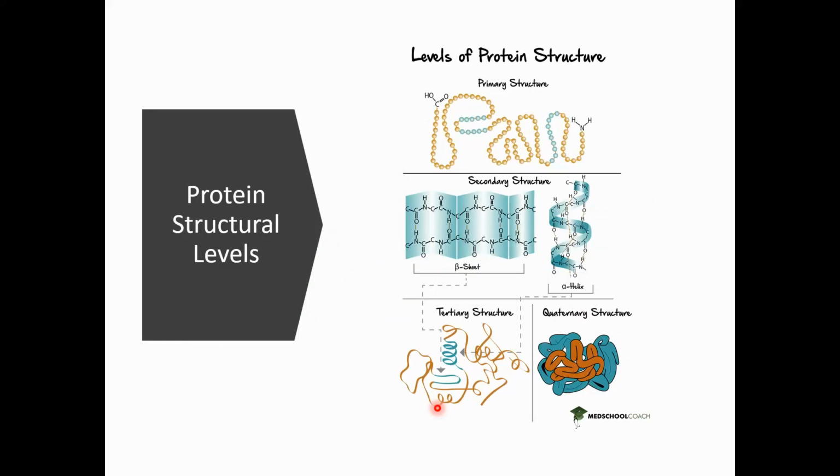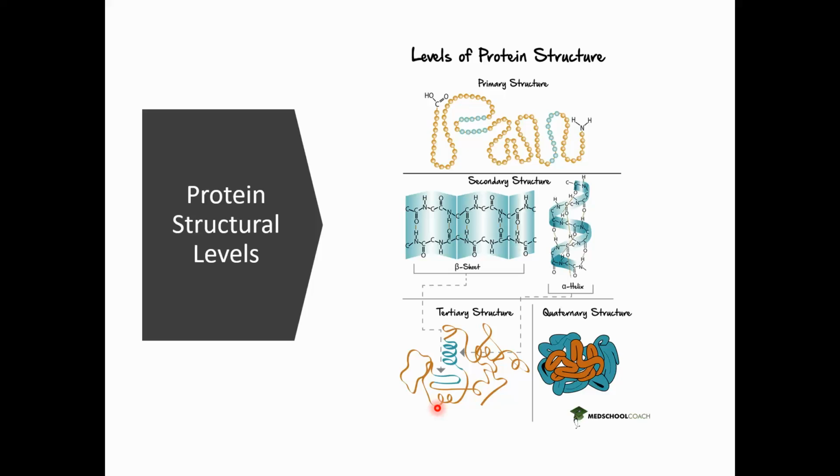Now we are going to discuss the different structural levels of a protein, and how a protein looks on the basis of its structure.